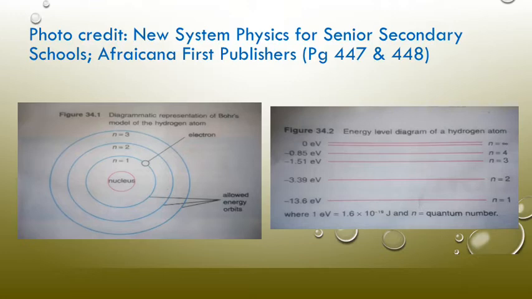And as I said earlier, there's a conversion scale for electron volts to joules. You can also see that on the lower part of that diagram. 1 electron volt equals 1.6 times 10 to the power minus 19 joules. That's how to convert electron volts to joules. Keep that in mind.